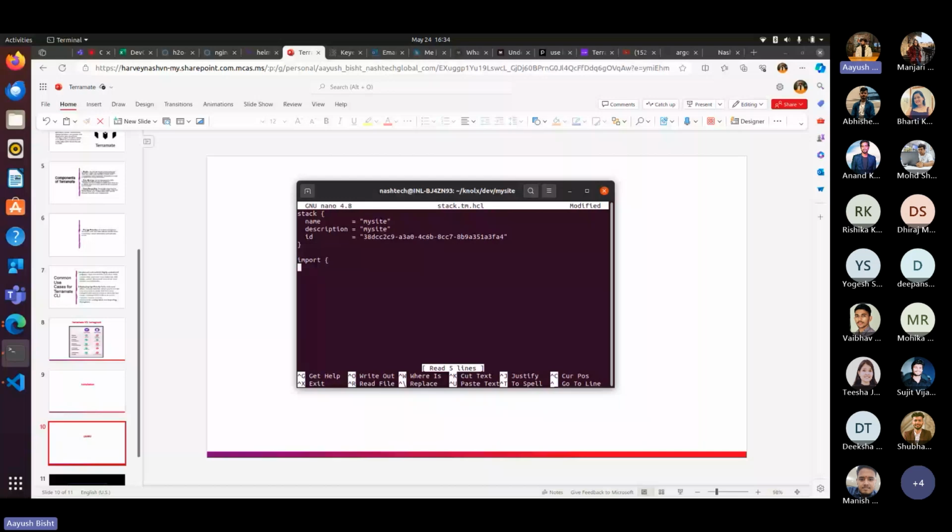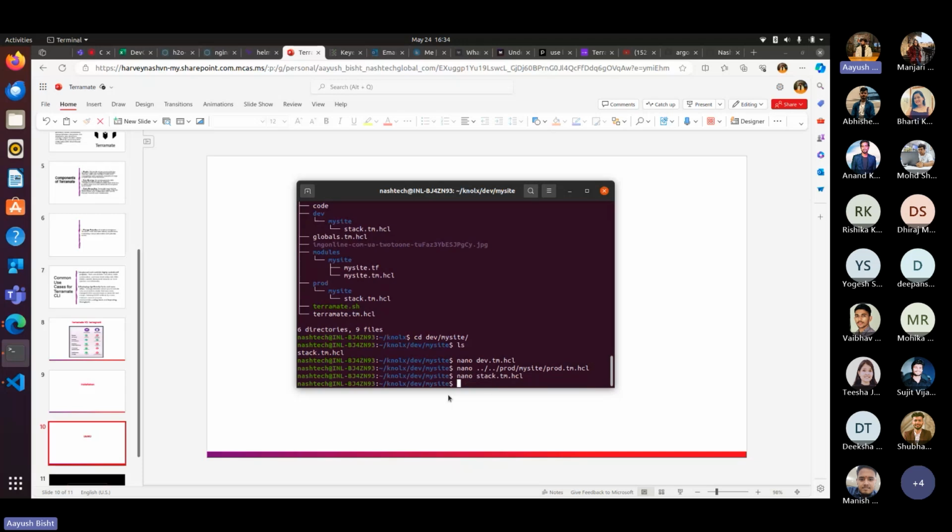Source will be modules, inside, and we have to do the same for the prod as well.